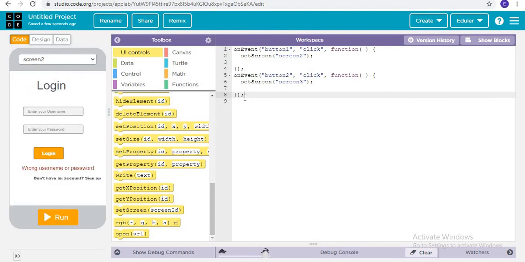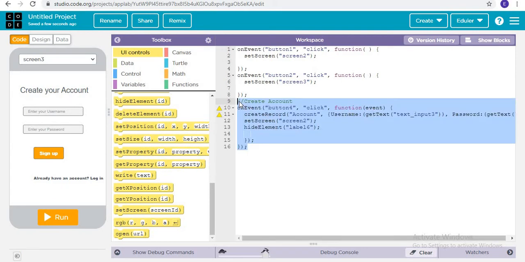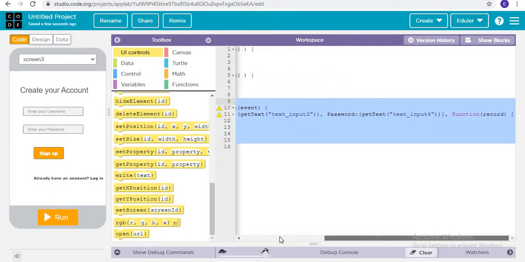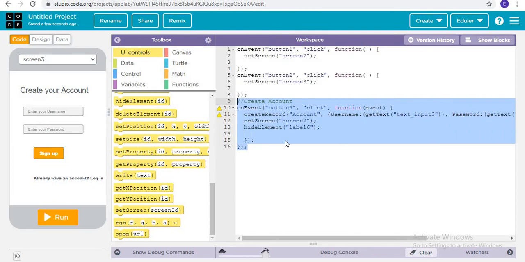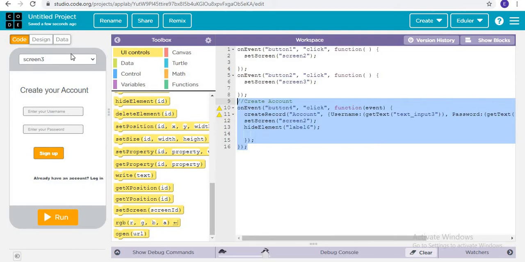Now next we have to do login and sign up. So now what we can do is create our account, like when the account is created. First we'll add create account. What we are doing here is when this button is clicked, it is going to create a record, that is the account and all these details. Then after a successful create record, it will set a new screen, that is screen number 2 for logging in. Now let's write the code for it.